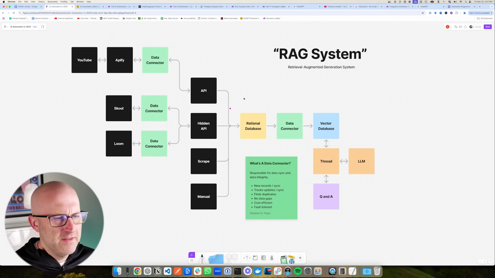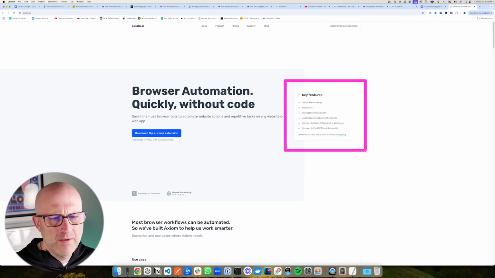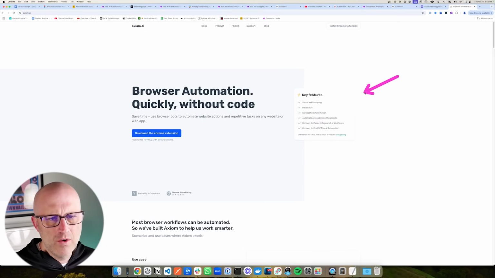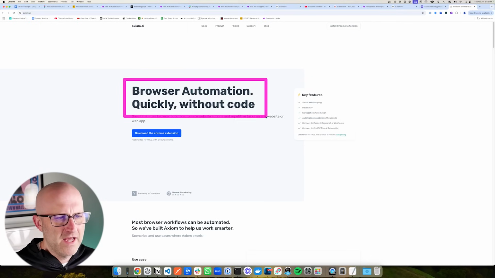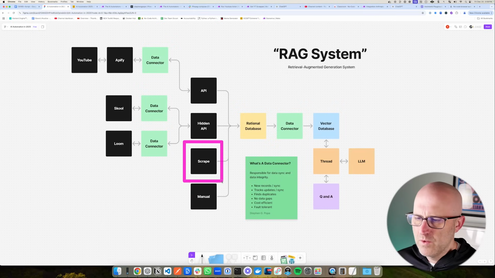So there's an official API, the hidden API, and then there's also situations where you simply have to scrape the data. This is an example where you might use a tool called Axiom, which can log into a browser and extract things from a browser when there's not even an API or even a hidden API. It just goes to the page, it looks at it, and it just simply grabs text. And so in a situation like that, there's some website here, www, and some data collector that's helping you make sure that process is done properly. And in a lot of cases, when you are scraping data, the data collector has to be even more robust to handle all of the different situations.